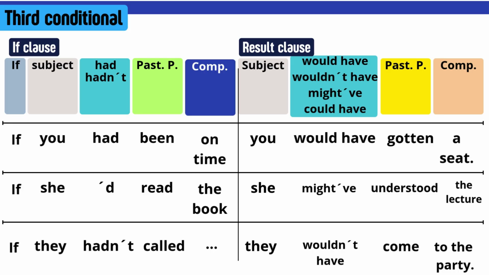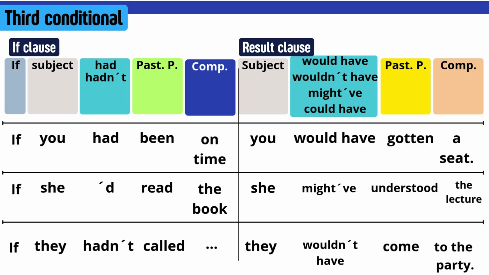The if clause always starts with this word, if, and then you need a subject. You decide the subject you're going to express the wish about. Maybe you, she, they, my husband, my wife, my father. You decide. And then you're going to use this auxiliary, had or hadn't, plus a past participle verb. If you're thinking about the past perfect, you are very good. I mean, you're right. Yes, this is the past perfect structure. Had plus past participle verb.